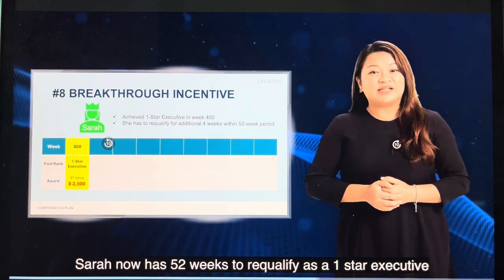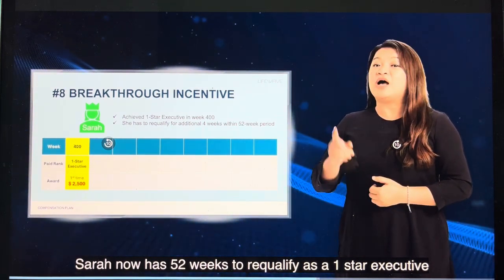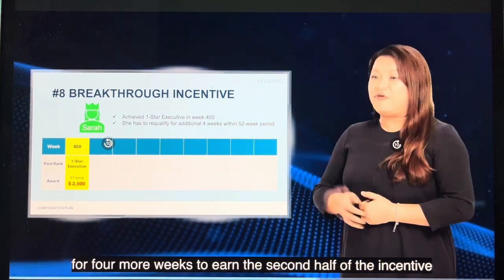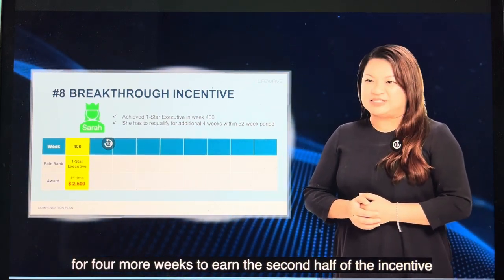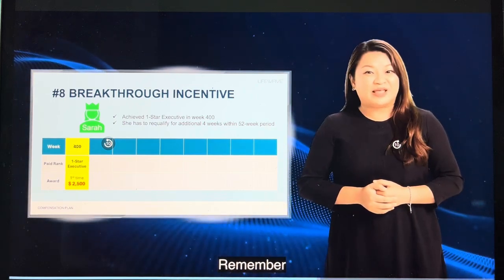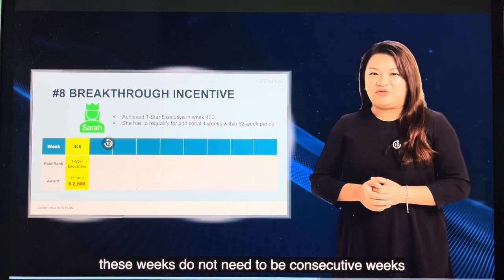Now, Sarah has 52 weeks to re-qualify as a 1-star executive for 4 more weeks to earn the second half of the incentive. Remember, these weeks do not need to be consecutive weeks.